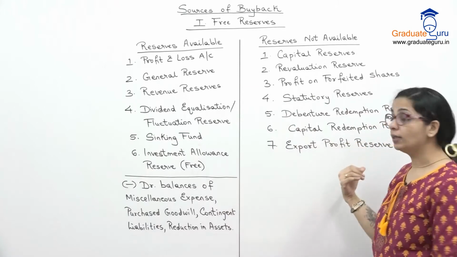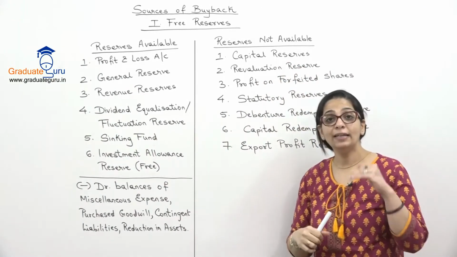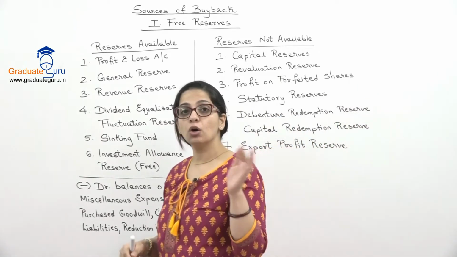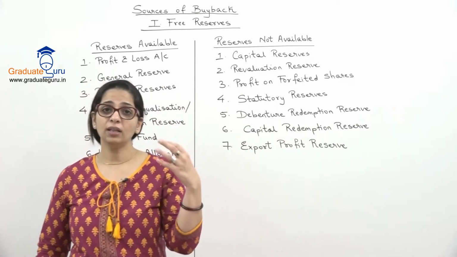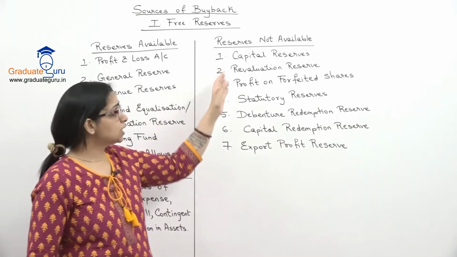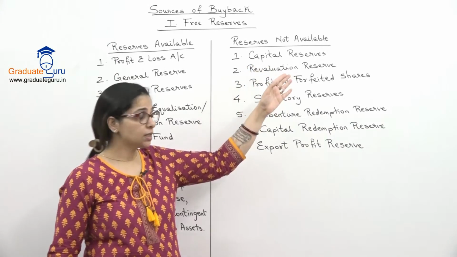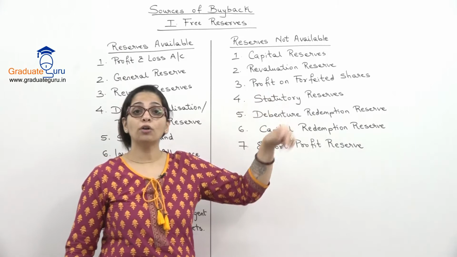Now what is not available? We have certain capital reserves जो हमारे daily business का profit नहीं है, but it is a profit because of some asset या revaluation. So these are all in the nature of capital reserves not related to your business. So this is a list of those reserves which are not available. Capital reserve, revaluation reserve, profit on forfeited shares.